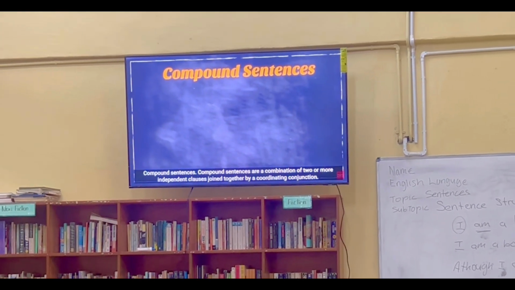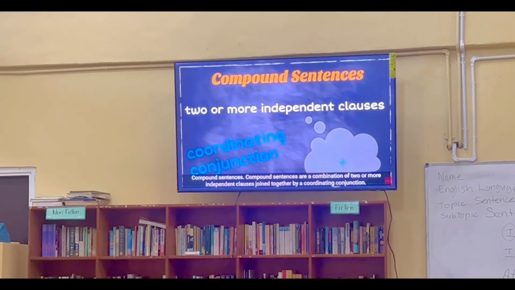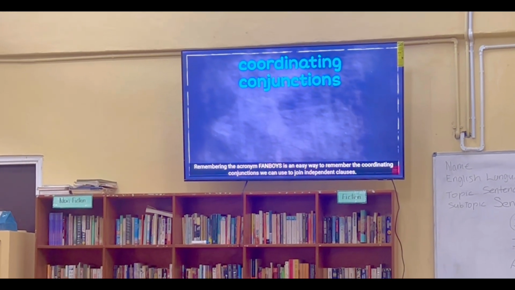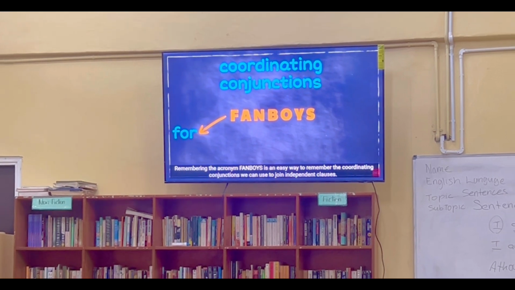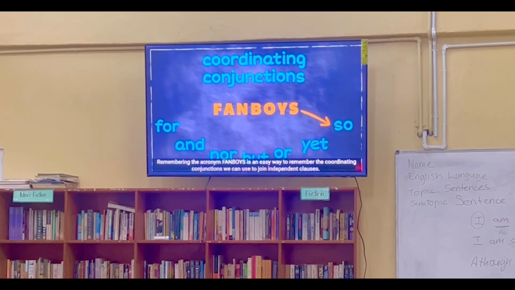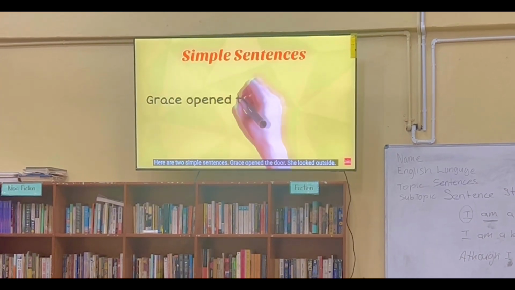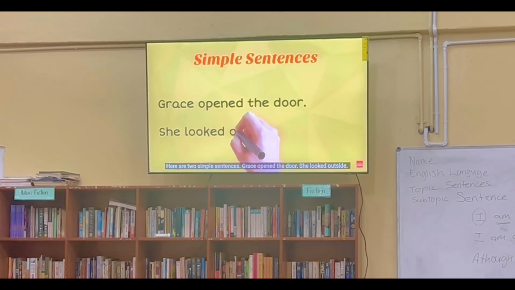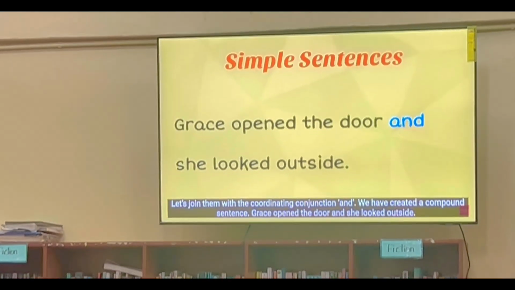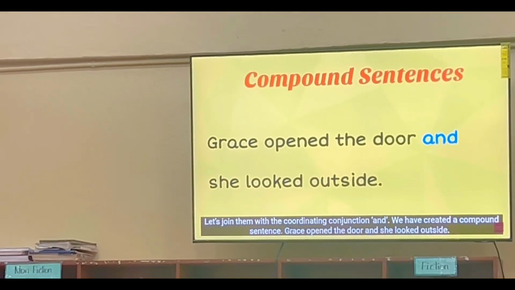Compound sentences. Compound sentences are a combination of two or more independent clauses joined together by a coordinating conjunction. Remembering the acronym FANBOYS is an easy way to remember the coordinating conjunctions that we can use to join independent clauses. Here are two simple sentences. Grace opened the door. She looked outside. Let's join them using the coordinating conjunction and. We have created a compound sentence. Grace opened the door and she looked outside.